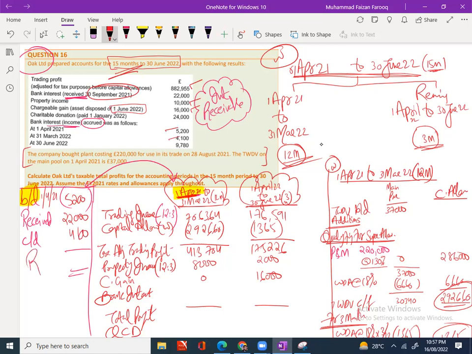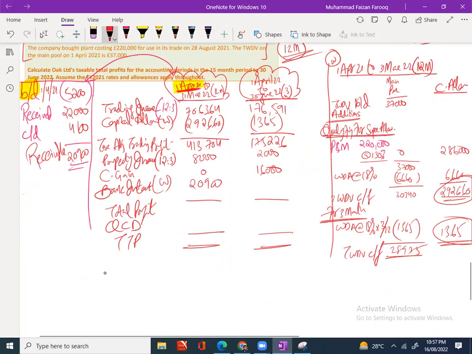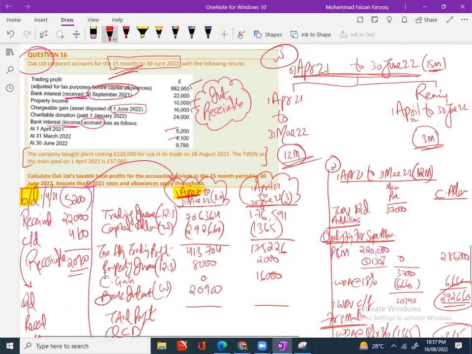So the amount which is receivable, how much? 20,900. Correct. But this is for the first period. Wait a moment. What about the second period? See, the CD here will be the BD here, right or wrong? What I am saying is easy. The CD of one period will be the opening balance of the next period. Correct?